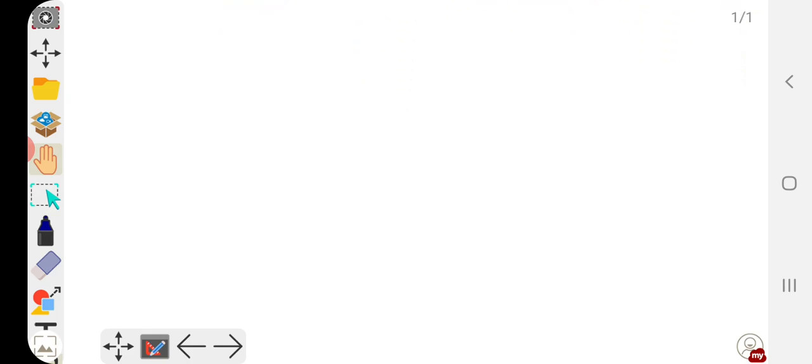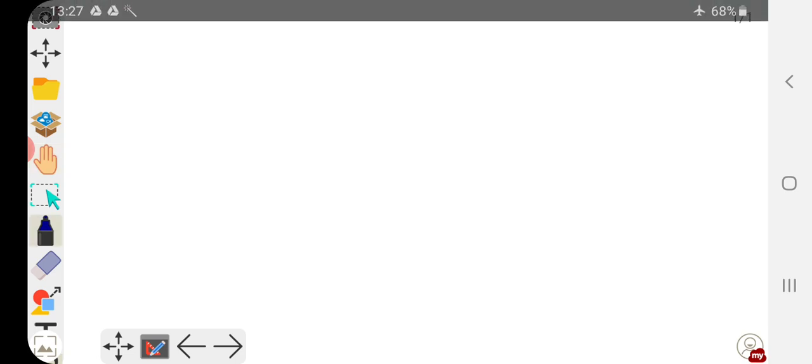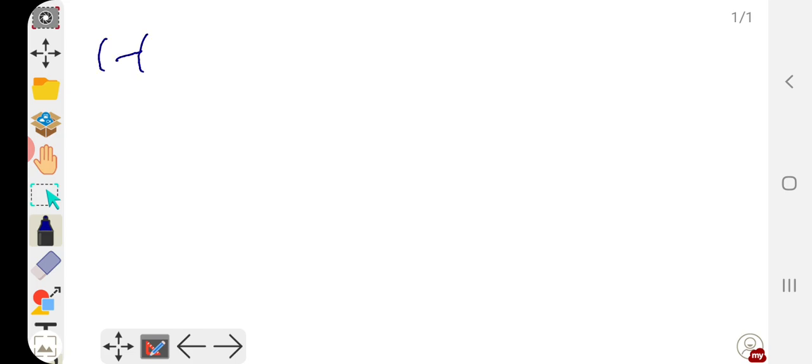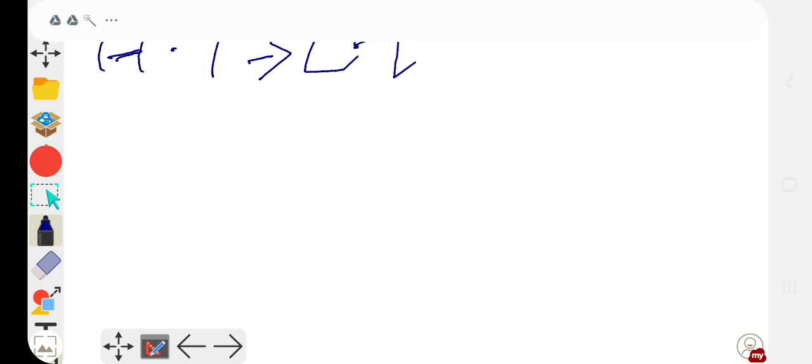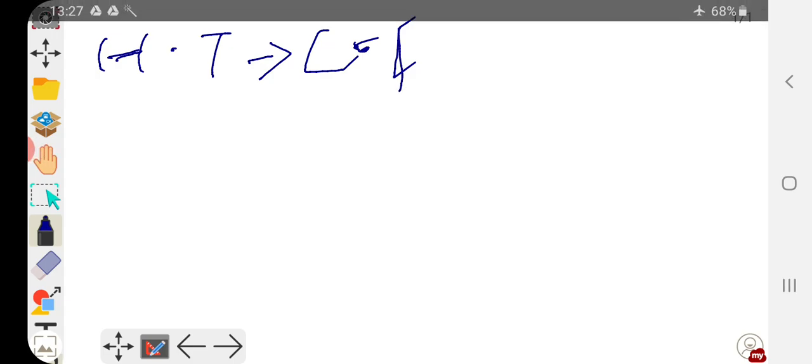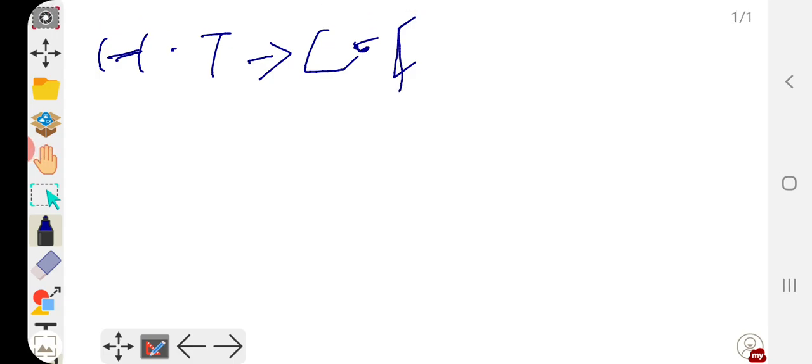Now just see this part, when I am writing it over here for your clarification. High temperature is equal to low pressure.